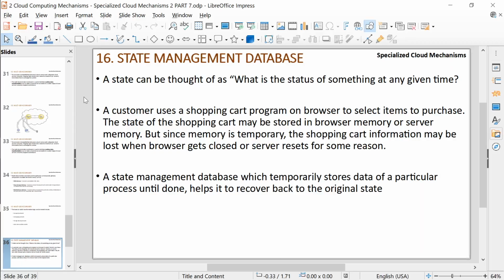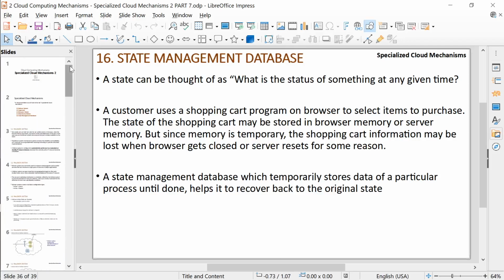So that is all, I think. Yeah, so we have completed all the cloud specialized mechanisms.